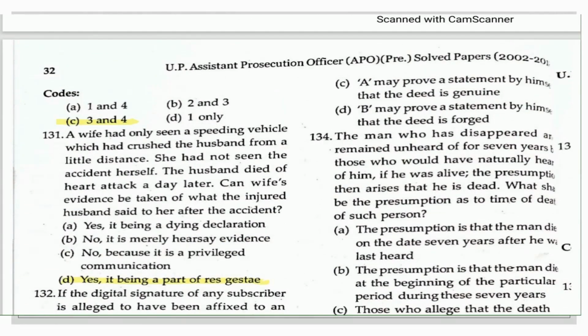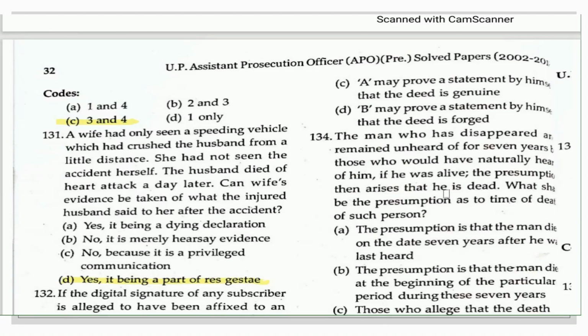Okay, now moving towards the next question. A man who has disappeared and remained unheard of for 7 years by those who would naturally have heard of him if he was alive, the presumption then arises that he is dead. What shall be the presumption as to the time of death of such person?